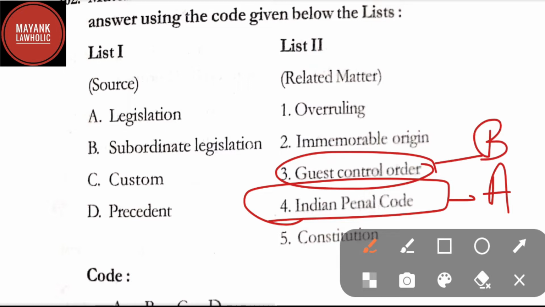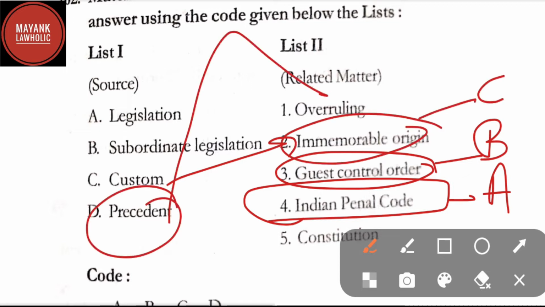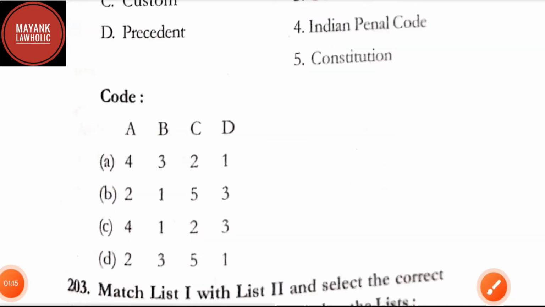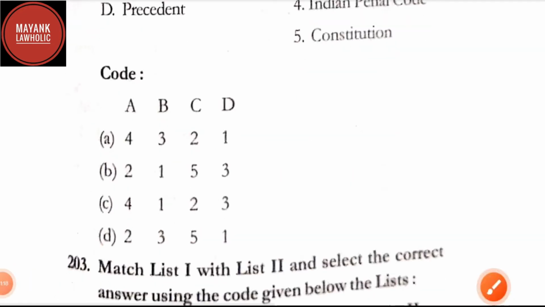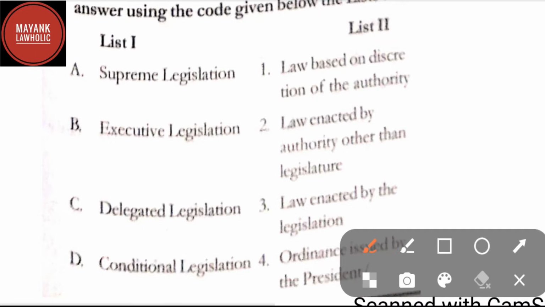Custom is immemorial origin, and precedent is overruling. So by going through these matches, the correct code here in question number 202 will be option A.